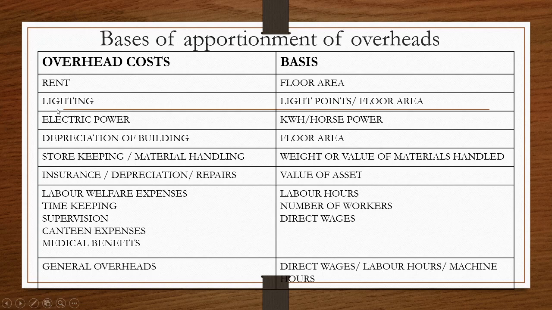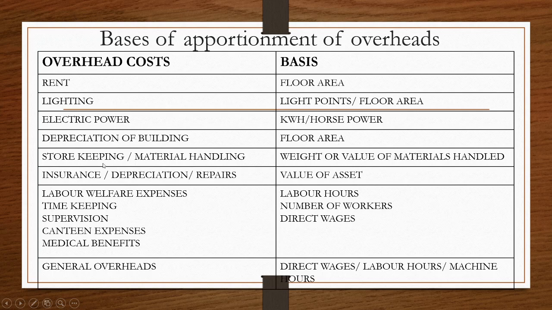The next one is lighting. Lighting is based on light points. If light points are not available, then we can distribute it based on the floor area. Next one is the electric power. Electric power can be apportioned to different departments based on the kilowatt hour or the horsepower of the machines. The next one is the depreciation of building. In case of depreciation of building, again it is based on the floor area.